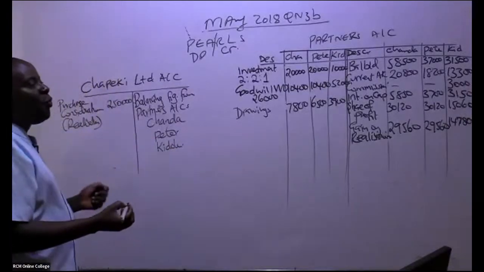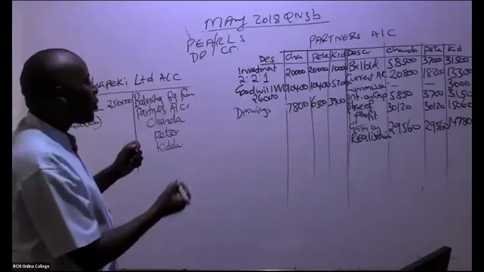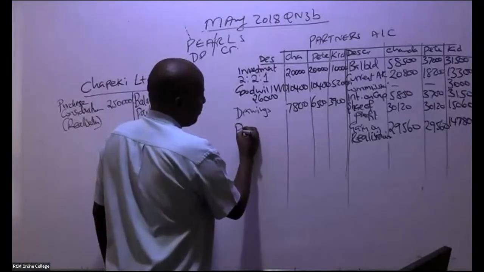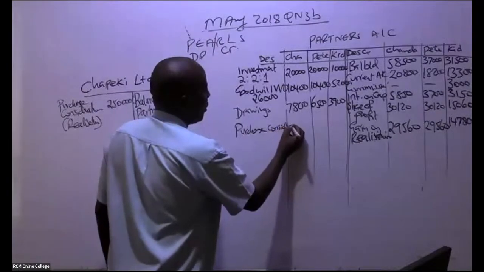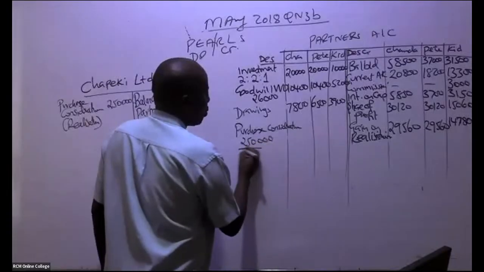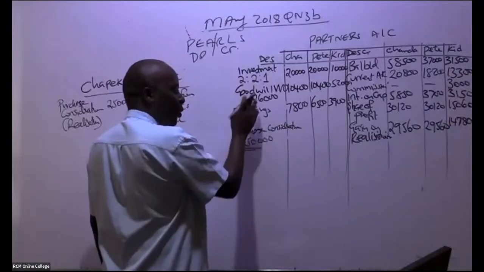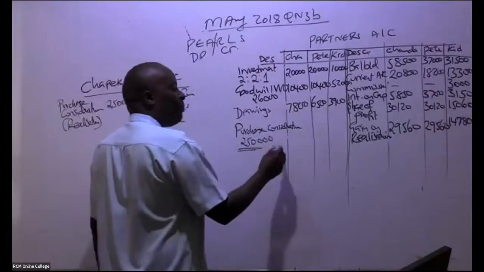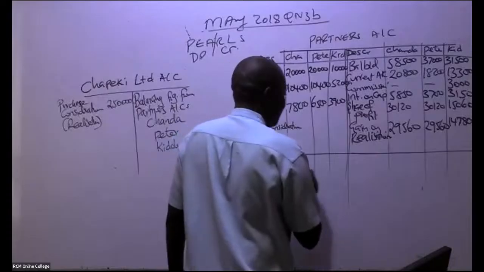So then can you kindly do me a favor? Come here straight away and give us purchase consideration, which must always come here. Purchase consideration, which in this case here is 250,000 in total. So it must always come here, but it is not shared using the proportions. You get balancing figures.